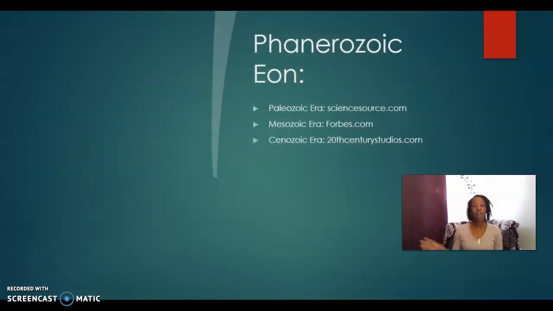So we have our final eon, the Phanerozoic eon, and it includes present day. So it's about 540 MA to present day. So this name is meaning a visible life. This eon encompasses a major evolution of life, and this is when the first animals with skeletons come about. So whether that's exoskeletons or endoskeletons, but skeletons are existent at this time. So plants, birds, fish, animals, humans, all of this is developed during this eon.